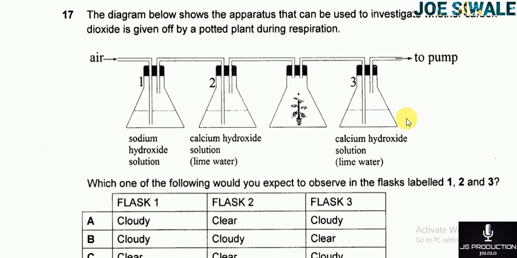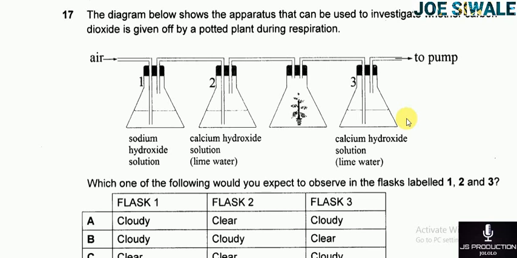Question 17 reads, the diagram below shows the apparatus that can be used to investigate whether carbon dioxide is given off by a potted plant during respiration. So I have that diagram. On flask 1 I have sodium hydroxide solution. On flask 2 I have calcium hydroxide solution or lime water. On flask 3 I have calcium hydroxide solution or lime water.